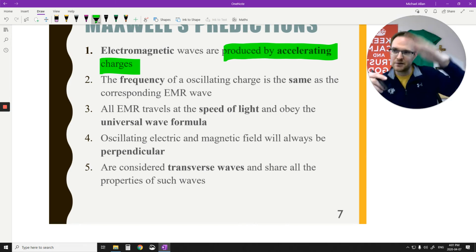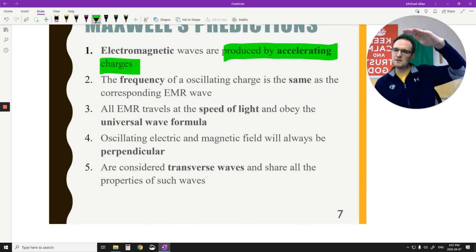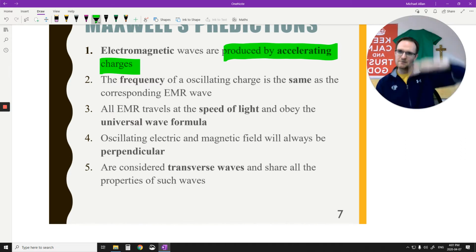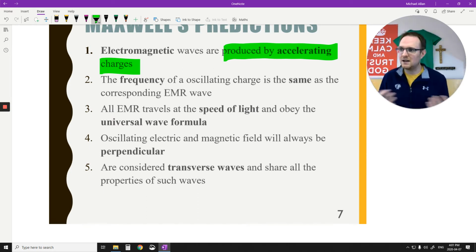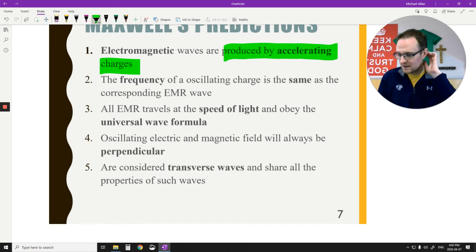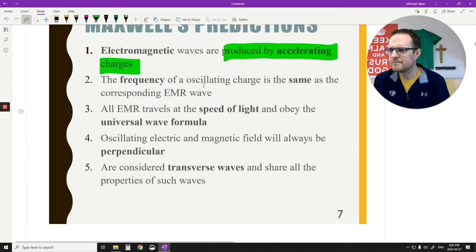But when they jiggle back and forth, they accelerate because they have to slow down, then speed up, then slow down, then speed up, back and forth, continually accelerating. Depending on the speed of the electron depends on what kind of electromagnetic radiation we produce. So we produce a kind of broad spectrum microwave, radio wave towers produce obviously radio waves, lasers can produce laser light, visible light, and stuff like that. So all you're doing is just accelerating a charge back and forth.